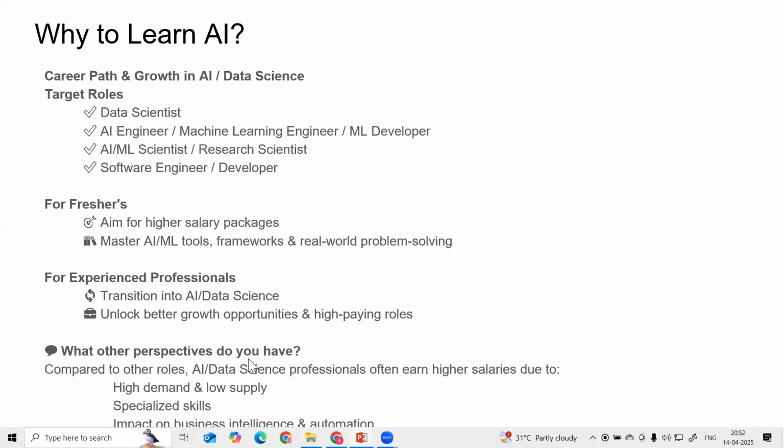Compared to other roles in the market, data science and AI professionals often get a higher salary due to high demand, low supply, specialized skills, and impact on business intelligence. That is the reason data science and AI professionals get a higher package compared to other roles in the industry, and that's why everyone is nowadays learning to make a transition. If you are a fresher, you can also get a good, higher package in data science and AI.